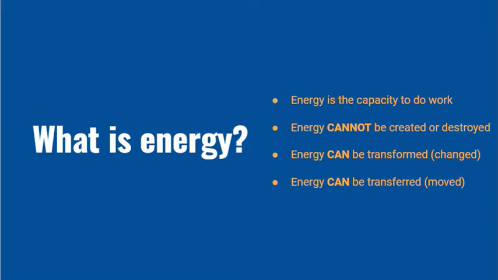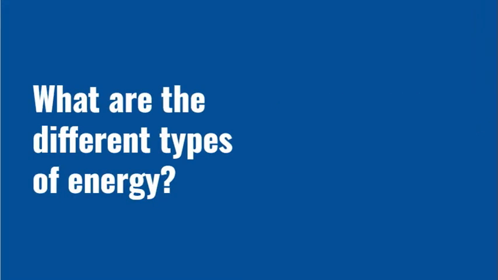Defining what energy is can be a little bit confusing, so let's look at some different types of energy so we can start to see some examples. So what are the different types of energy? Well, there are two types. There's kinetic energy and potential energy.